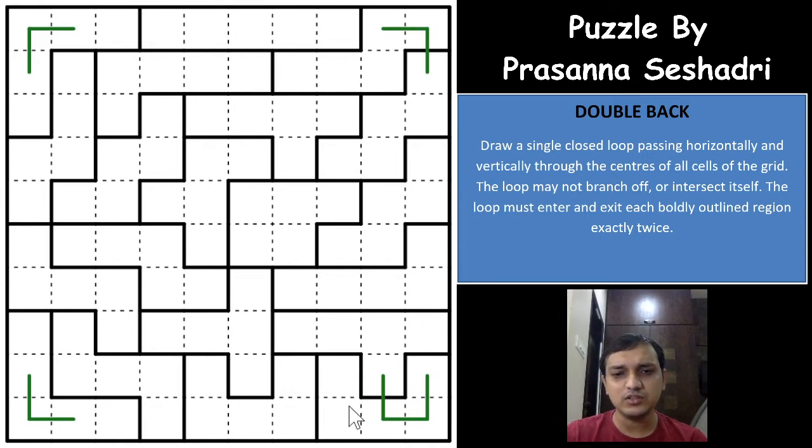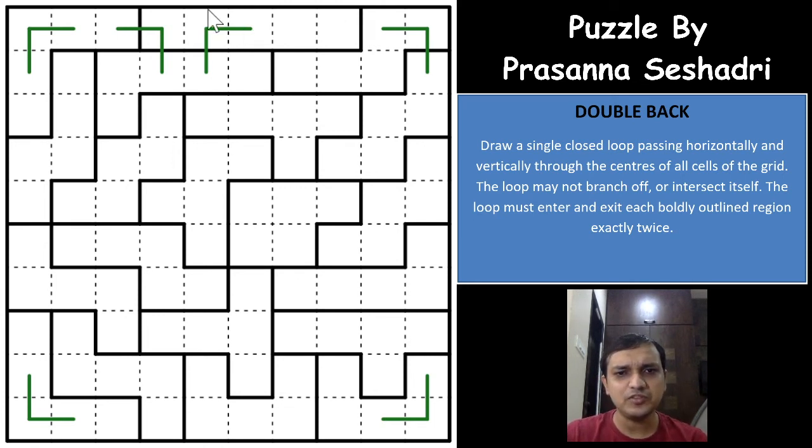Usually that is the case, but if you see this puzzle, there is no direct start here. That is what makes this puzzle more interesting, I would say. Another thing seen in a double back puzzle is smaller regions. Maybe sometimes you'll have 2 cell regions, which means that a 2 cell region on the edge will tell you that both of these cells cannot be connected to each other, because then that region would be passed by the loop only once.